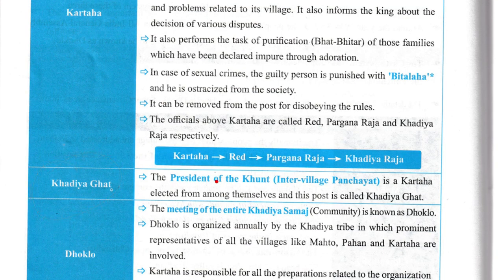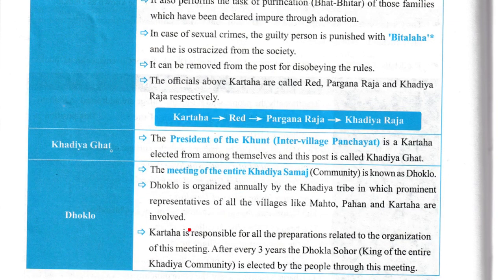Khadia Ghat: the president of Khoot, that is the inter-village panchayat, is called Khatra, elected from among themselves, and this post is called Khadia Ghat. The meeting of the entire Khadia Samaj, that is community, is known as Dhoklo. Dhoklo is organized annually by the Khadia tribe, in which prominent representatives of the village like Mahato, Pahan, Khatra are involved.